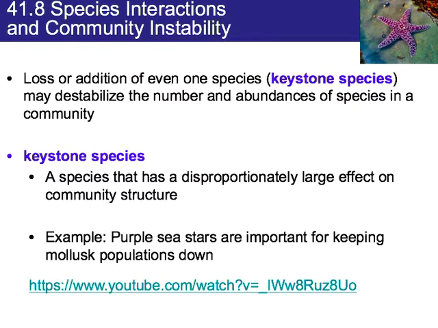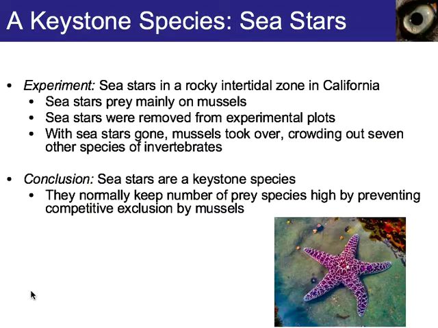For example, the purple sea star is important for keeping mollusk populations down. And here's a great video about various keystone populations. So let's talk about this sea star. The keystone species is this purple sea star. Sea stars prey mainly on mussels, and mussels are like clams. They're bivalves, so they have two shells.